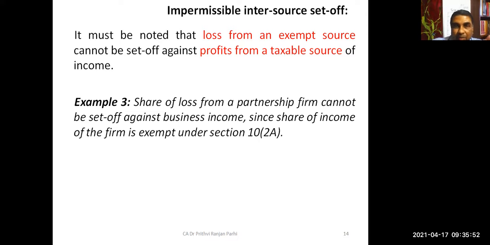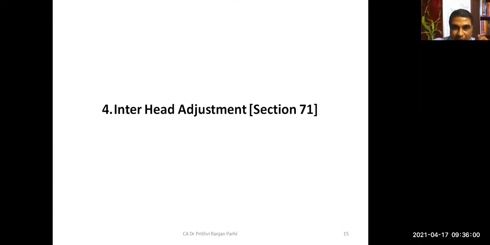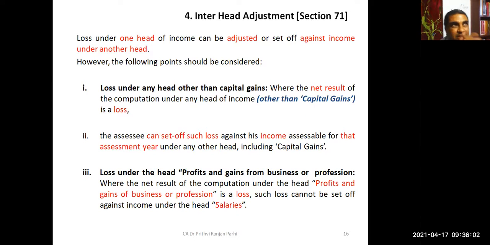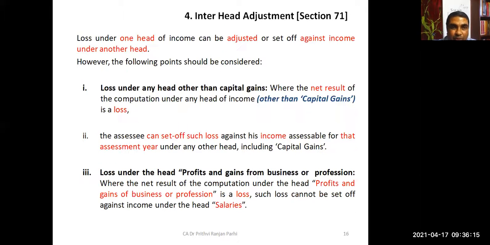Okay. Now the next concept we are going to learn is interhead adjustments. Here we are entering into a new section, section 71. Intersource you already know. Now we are learning interhead adjustment. There are also certain exceptions, so let us quickly cover this.